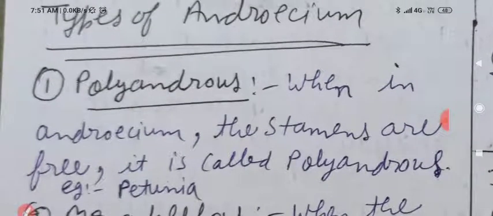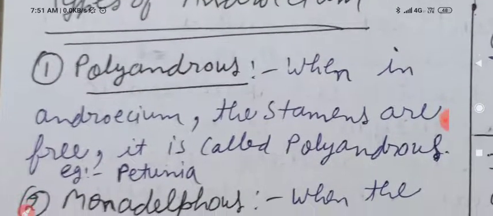When in androecium the stamens are free, it is called polyandrous. Example, petunia.